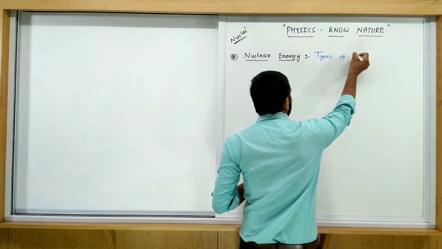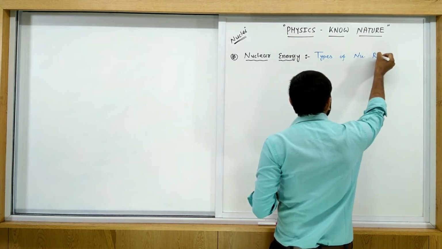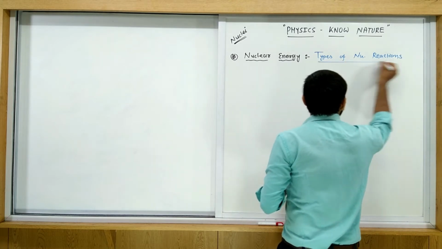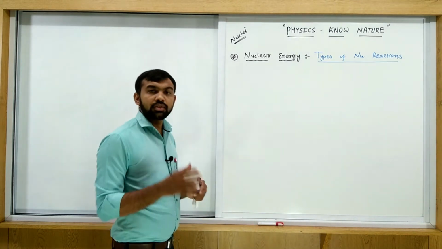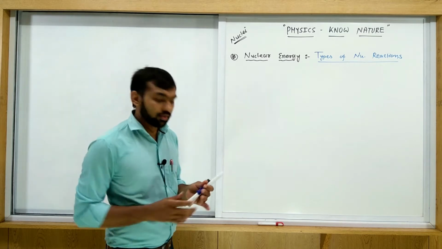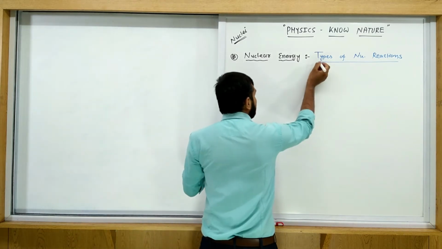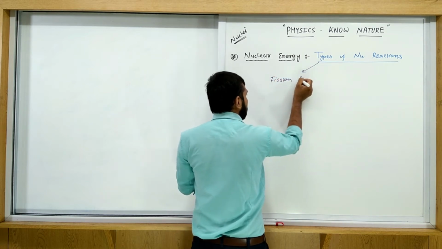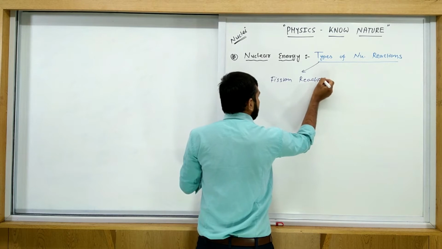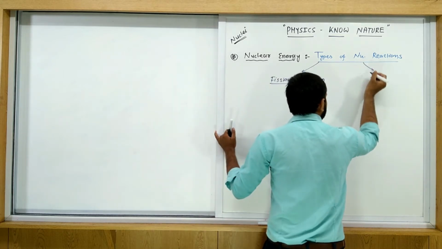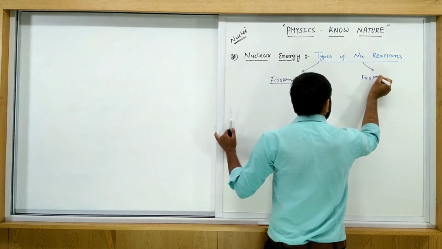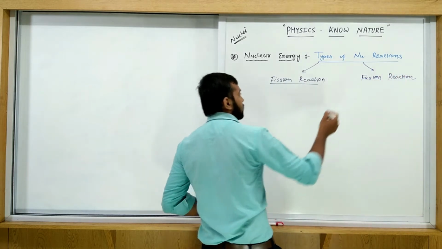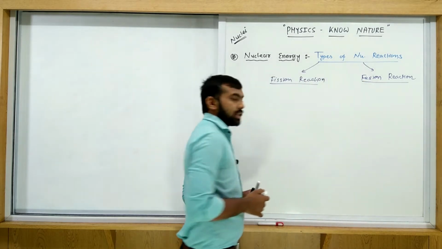So we have two types of nuclear reaction. First one is called a fission reaction, and second one is called a fusion reaction. We will discuss both types of reaction in detail.